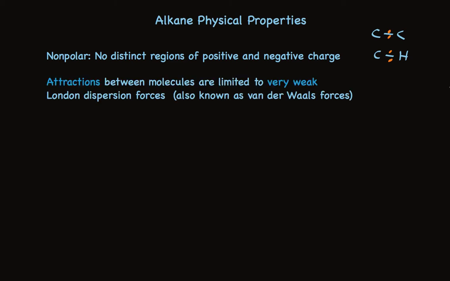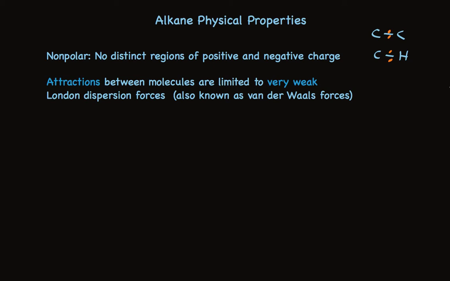There are very weak attractions between alkane molecules due to forces called London dispersion forces, also known as van der Waals forces. And these forces are attractions that are based on the fleeting, changing existence of very small positive and negative charges in the specific alkane molecule.